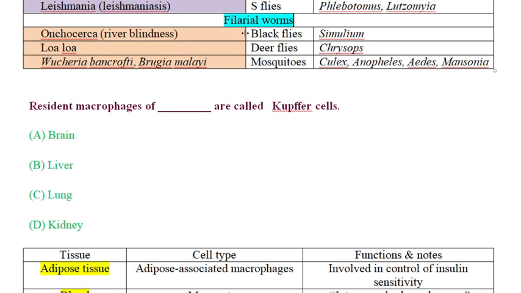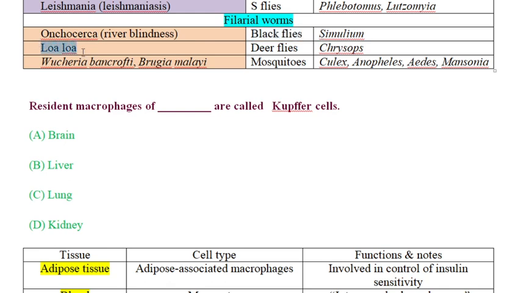Next are the filarial worms. This includes Onchocerca, causing river blindness. River blindness is a parasitic disease transmitted by the black fly belonging to the genus Simulium. It is called river blindness because this fly generally breeds near rivers, fast flowing rivers and lakes. It is caused by the filarial worm Onchocerca volvulus, and it is transmitted by the bite of the fly belonging to the genus Simulium.